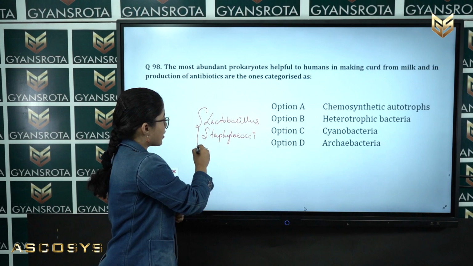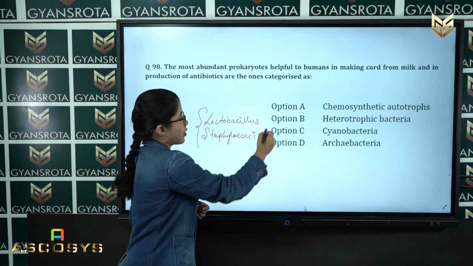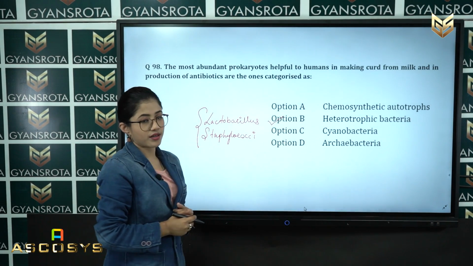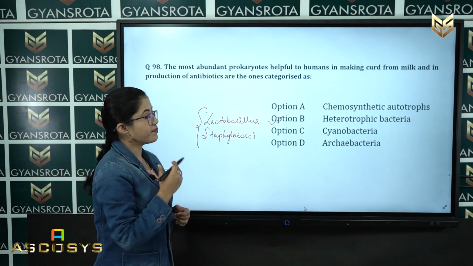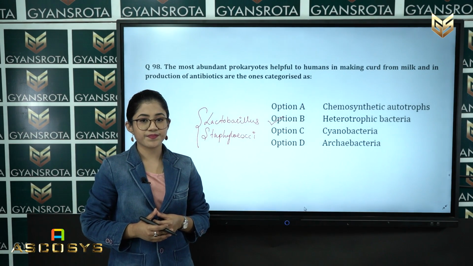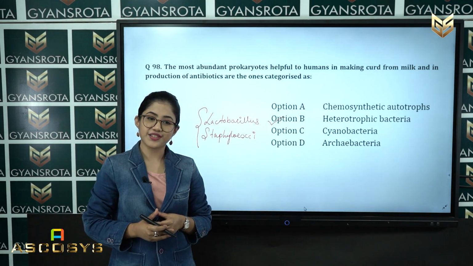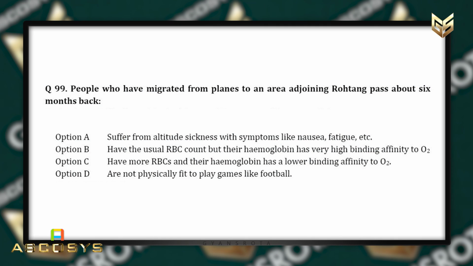These two bacteria belong to the category heterotrophic bacteria, which means option B is the correct answer. Now let's see the next question, that is question number 99.